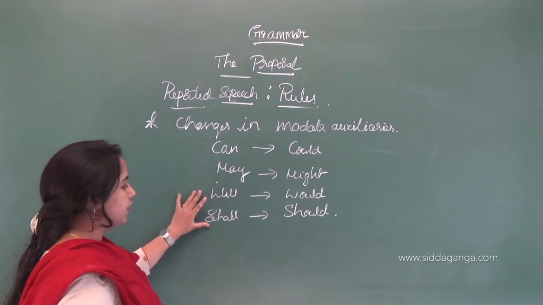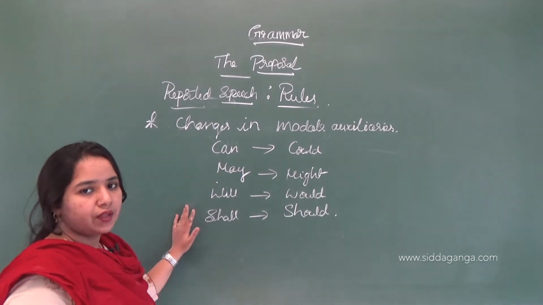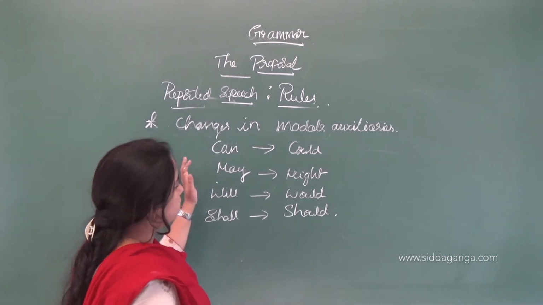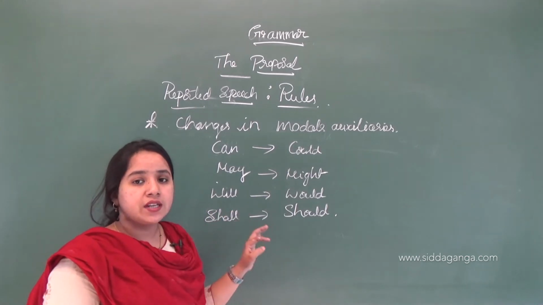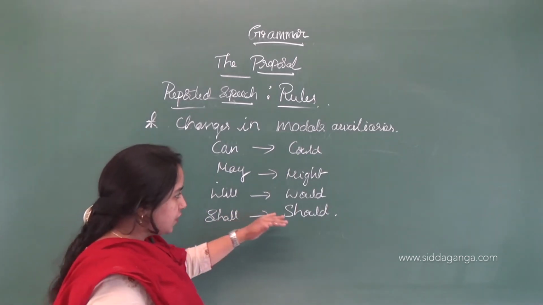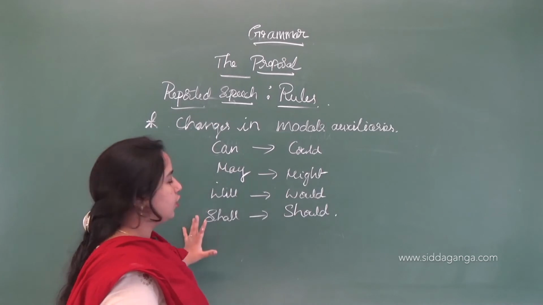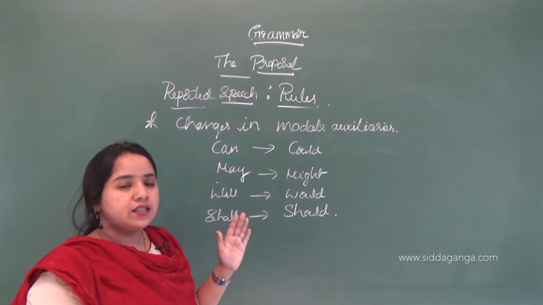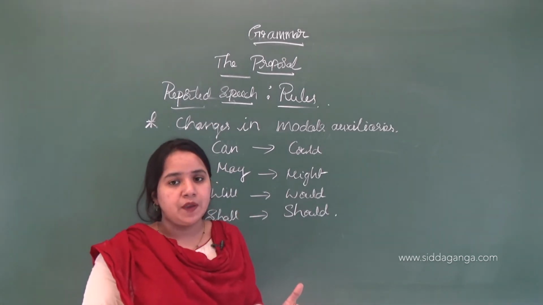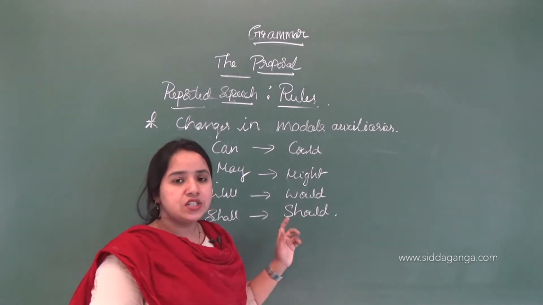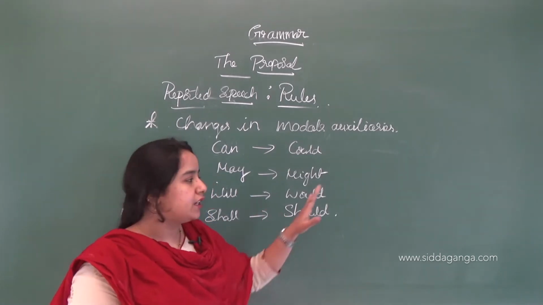Can, may, will, shall tell about the present tense; these modal auxiliaries are used in present tense form. If any modal auxiliaries are present in a sentence in direct speech, we change them into past tense.